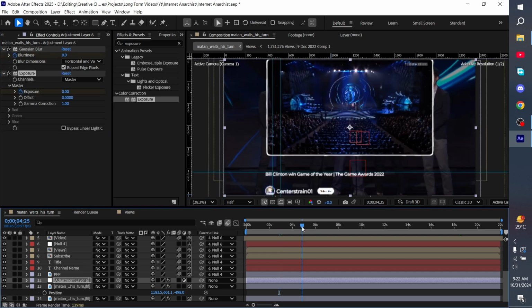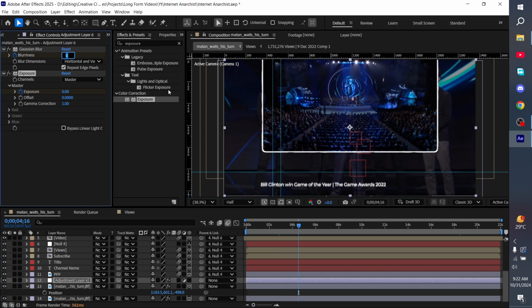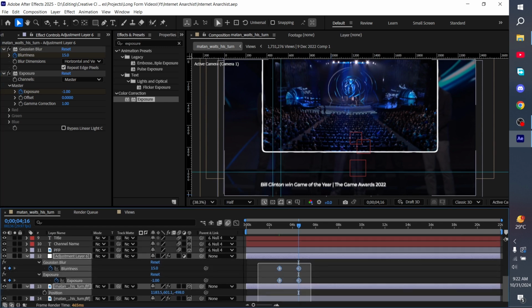Then go around 14-15 seconds and make the blur -15 and the exposure -1. Something that looks like that. And also just ease the keyframes a bit. So like that.